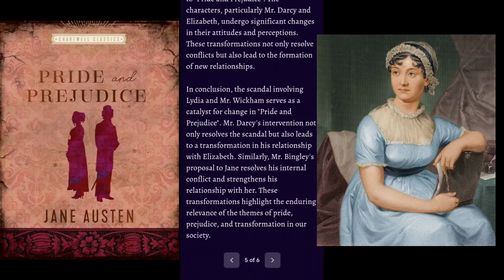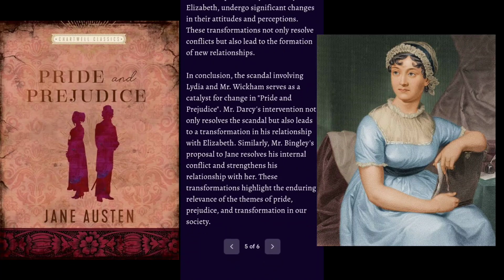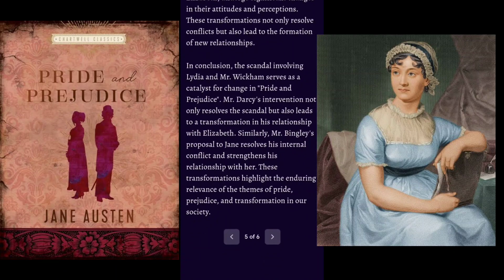In conclusion, the scandal involving Lydia and Mr. Wickham serves as a catalyst for change in Pride and Prejudice. Mr. Darcy's intervention not only resolves the scandal but also leads to a transformation in his relationship with Elizabeth. Similarly, Mr. Bingley's proposal to Jane resolves his internal conflict and strengthens his relationship with her. These transformations highlight the enduring relevance of the themes of pride, prejudice, and transformation in our society.